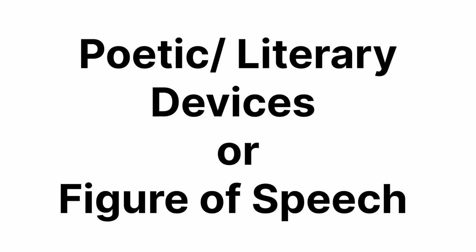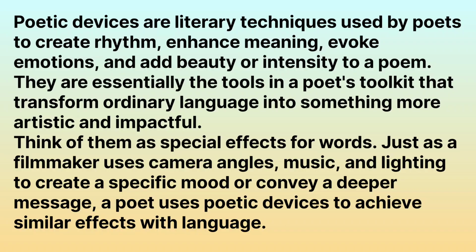Today we are talking about poetic or literary devices. Poetic devices are literary techniques used by poets to create rhythm, enhance meaning, evoke emotions and add beauty or intensity to a poem.